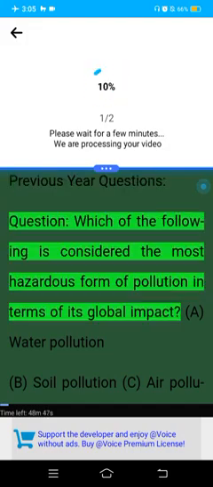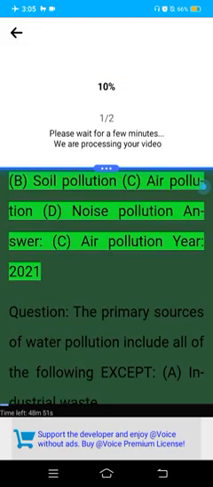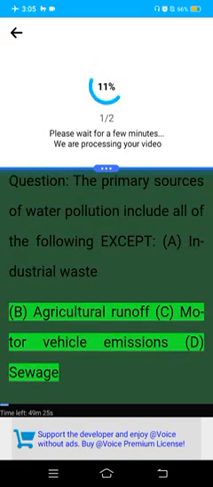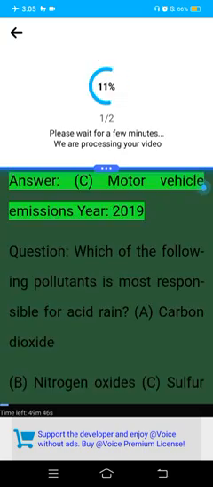Previous year questions. Question: Which of the following is considered the most hazardous form of pollution in terms of its global impact? A. Water pollution. B. Soil pollution. C. Air pollution. D. Noise pollution. Answer: C. Air pollution. Year 2021. Question: The primary sources of water pollution include all of the following except A. Industrial waste. B. Agricultural runoff. C. Motor vehicle emissions. D. Sewage. Answer: C. Motor vehicle emissions.